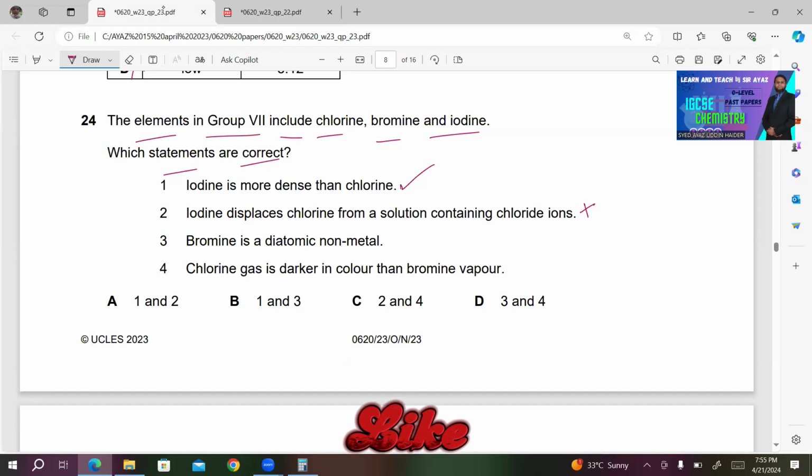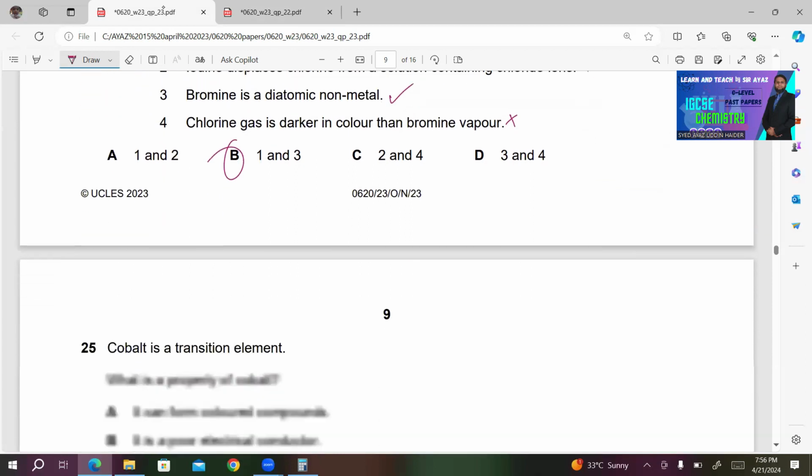Okay, next statement, number 3, bromine is a diatomic nonmetal. This is also correct because group 7 elements all exist as diatomic nonmetals. Number 4, chlorine gas is darker in color than bromine vapor. This is wrong. Chlorine is a yellow-green gas. Bromine is a reddish-brown liquid. So 1 and 3 are correct. So B must be the right answer for number 24.